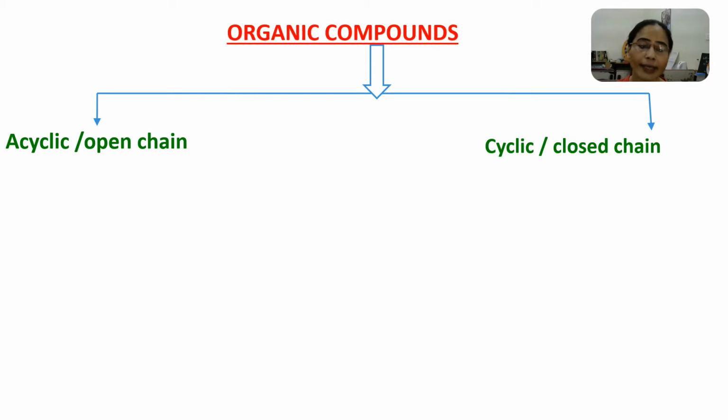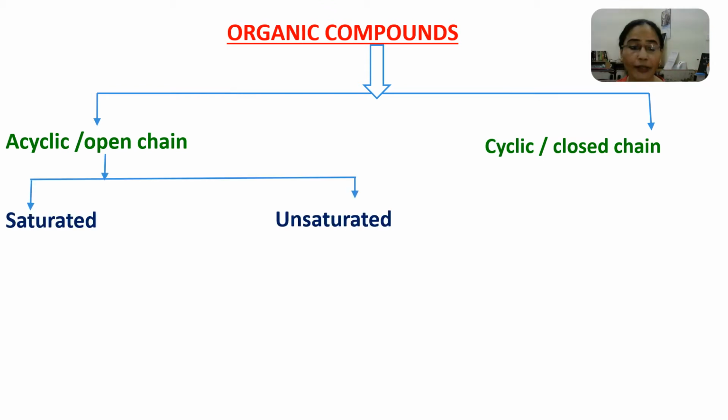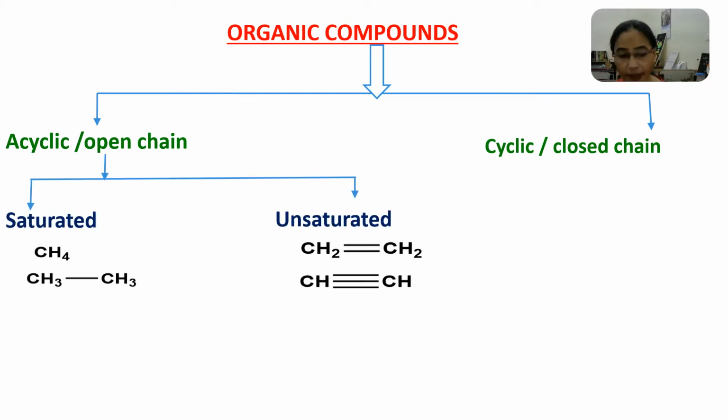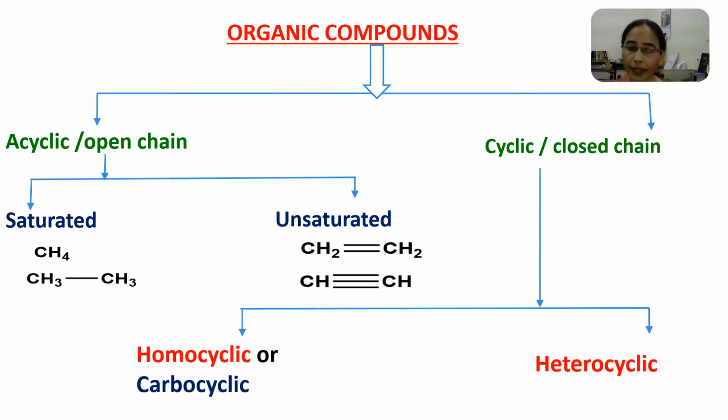Again, acyclic can be divided into saturated or unsaturated. The examples are methane and ethane, which are saturated acyclic organic compounds, while acetylene and ethylene are unsaturated acyclic open chain compounds. Now, in the case of cyclic or closed chain compounds, on the basis of the types of atoms present in their ring system, they may be divided into two types.